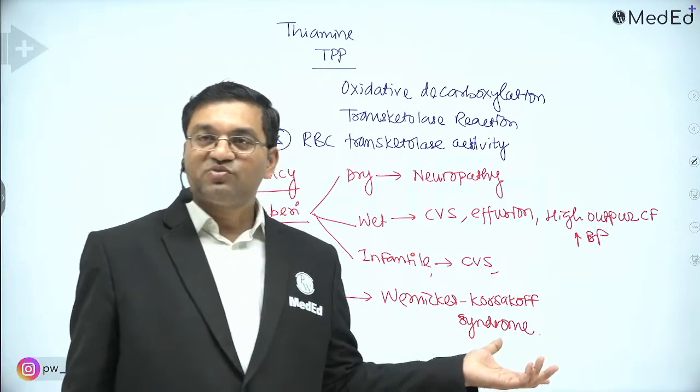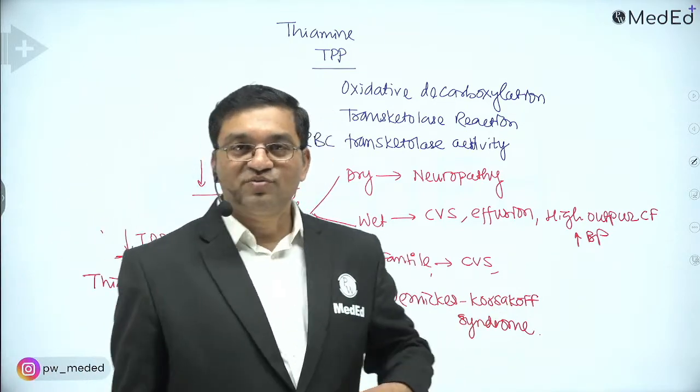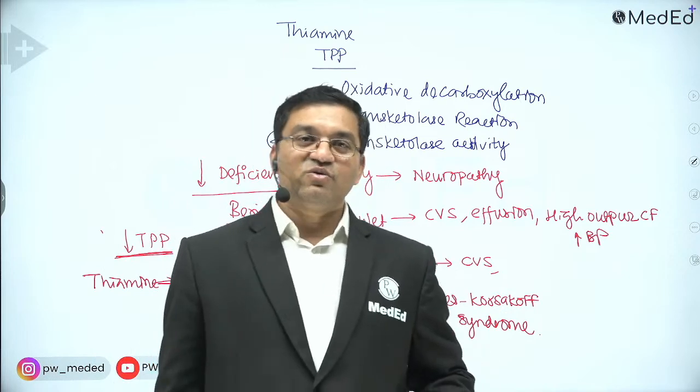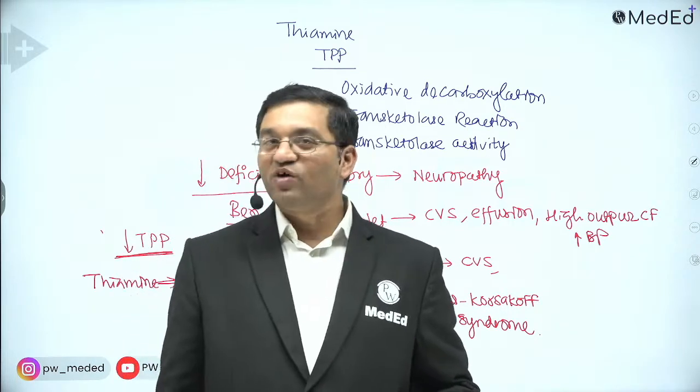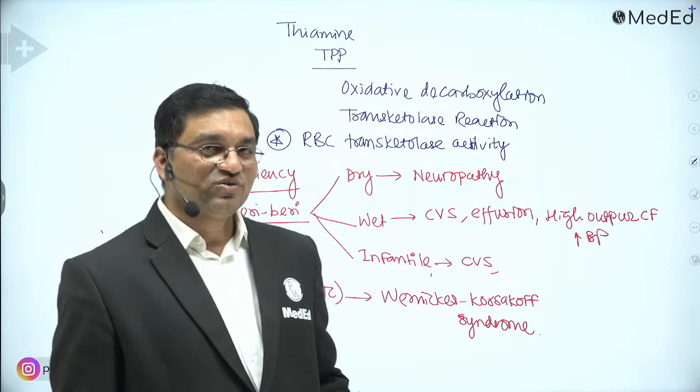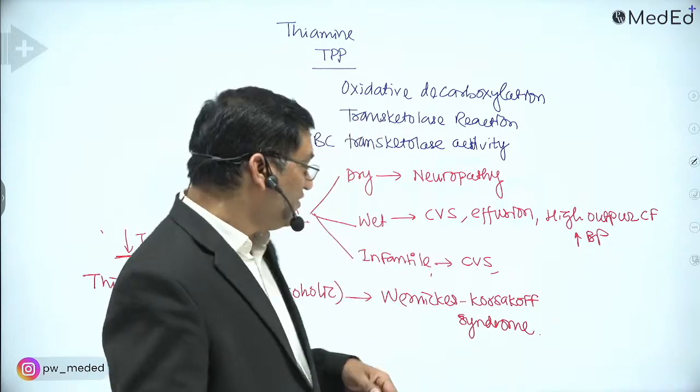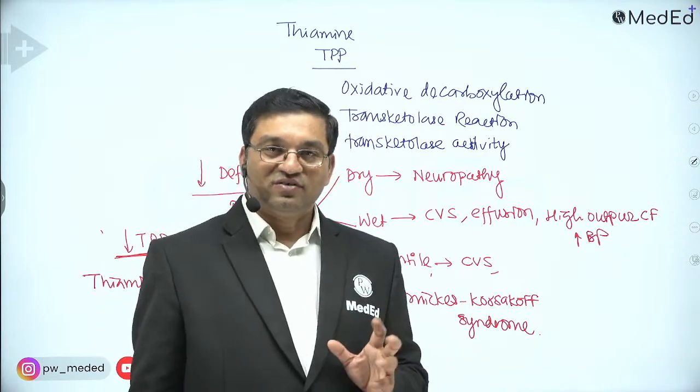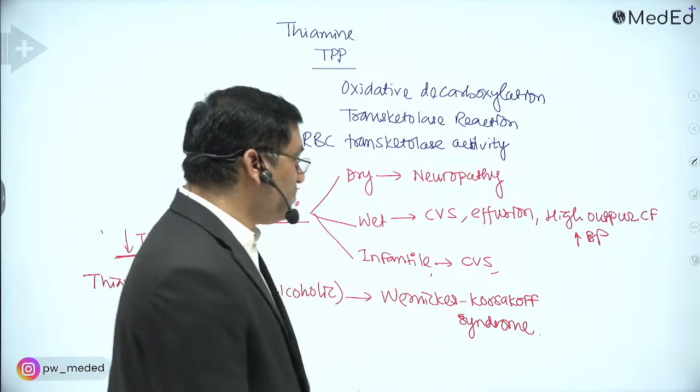And what are the symptoms of Wernicke-Korsakoff syndrome? You must have made a plan for the Goa trip. Goa is in everyone's mind. So GOA MP is the mnemonic.